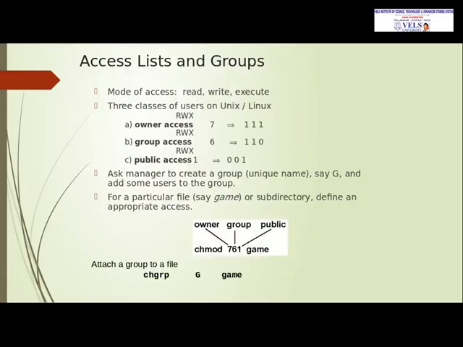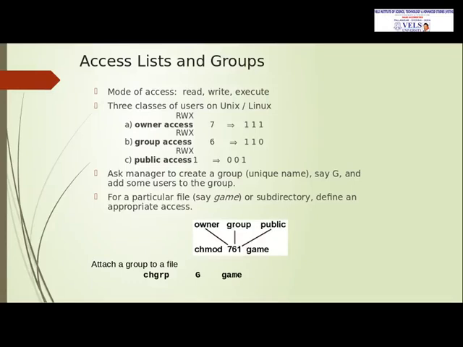Mode of access, you can give read, write and execute. There are 3 classes of users in Linux: read, write, execute. So there are 3 accesses: owner access, group access and public access. The binary number for owner access is 7. It is allowed to read, write and execute. For group access, 6. It is allowed only to read and write. For public access, given the binary number 1, it is allowed only to execute.